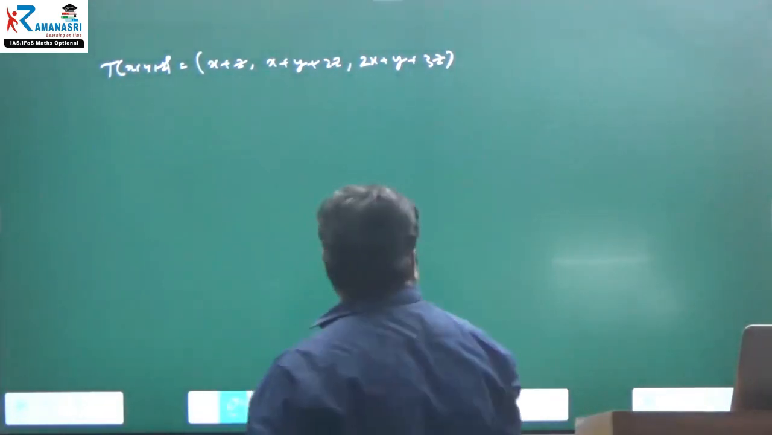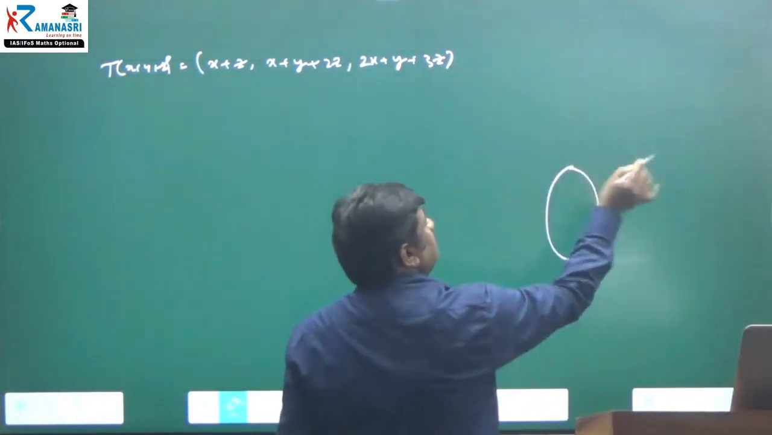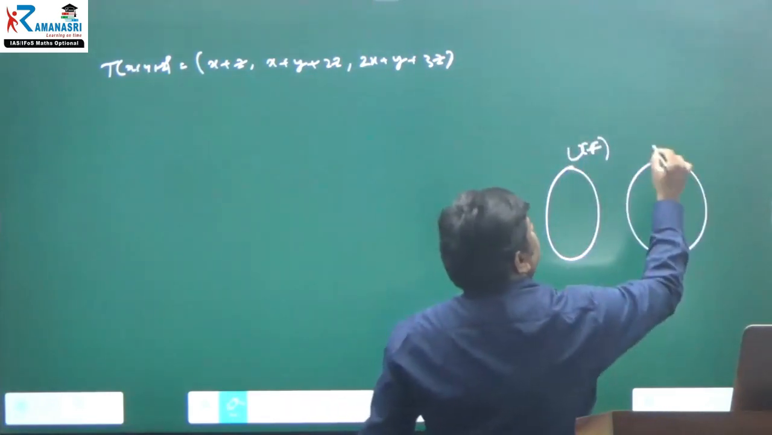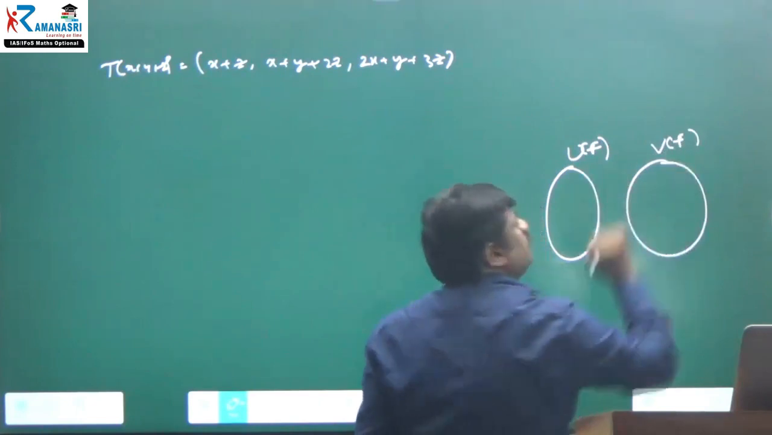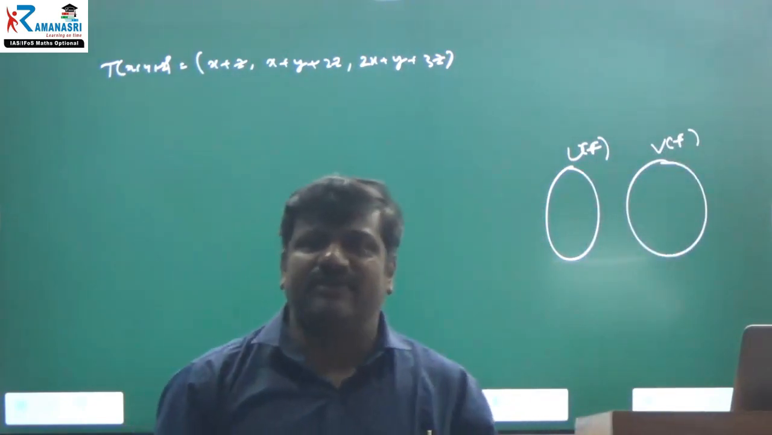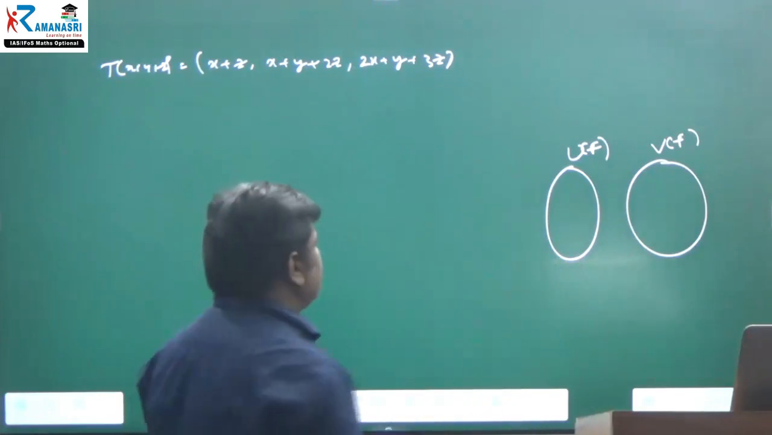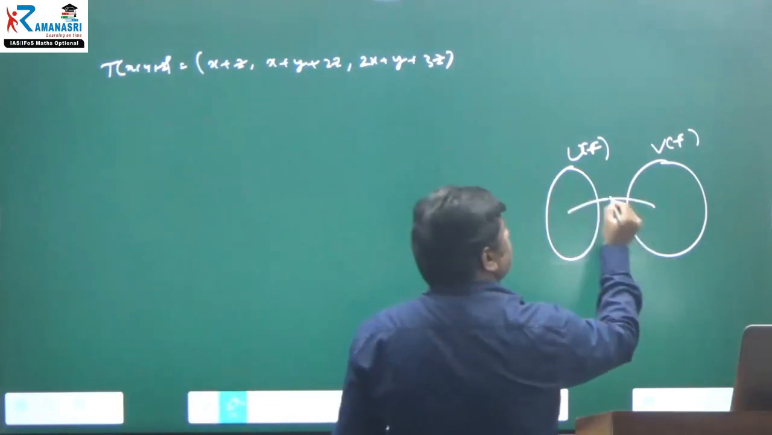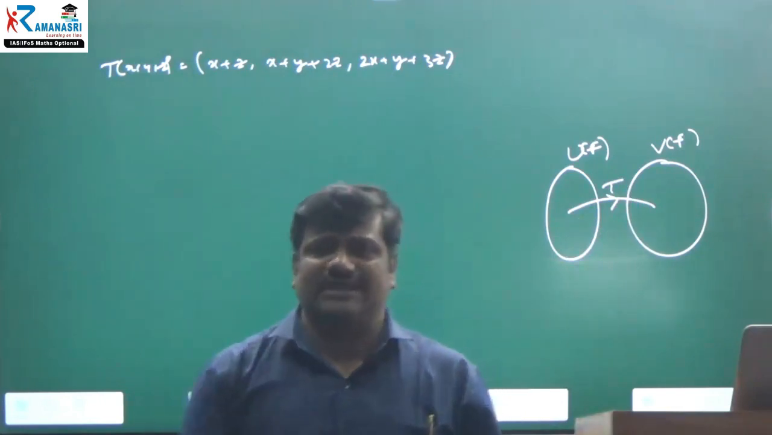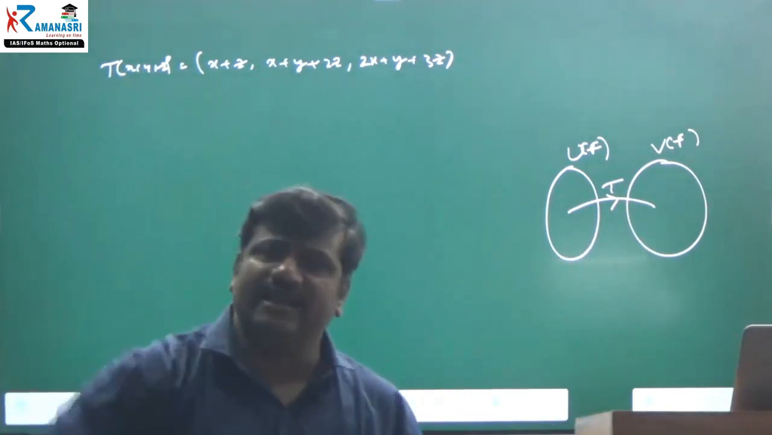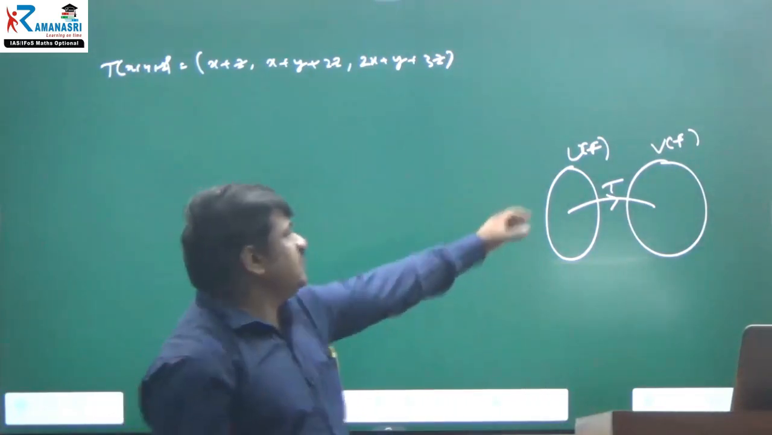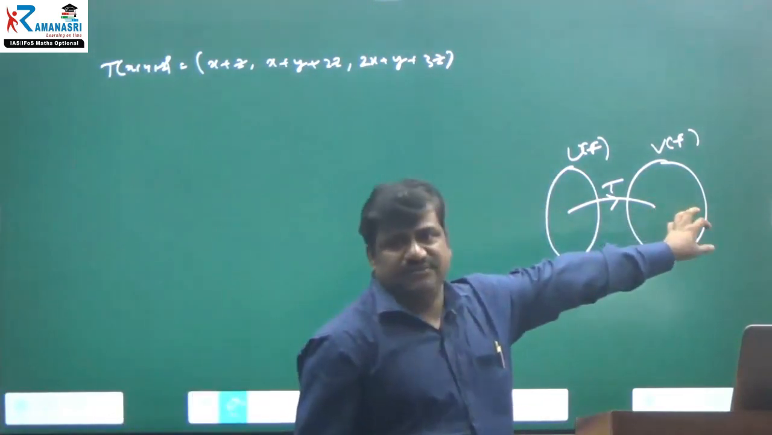Do you know what the null space is? Let U of F be a vector space and V of F a vector space; these are 2 vector spaces over the same field. And T is a linear transformation. From here to here, you are able to travel from one vector space to the other vector space. Why? Because you have linearity and you can transform the vectors from this space into that one.